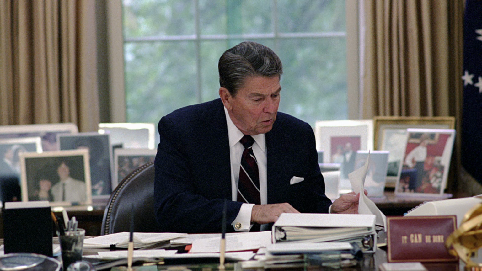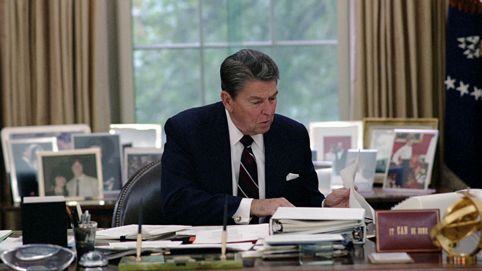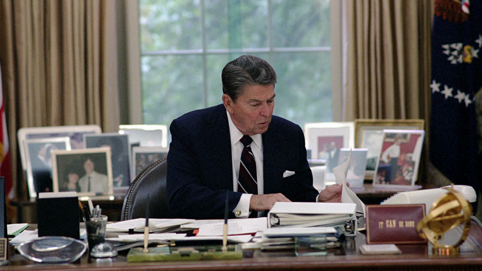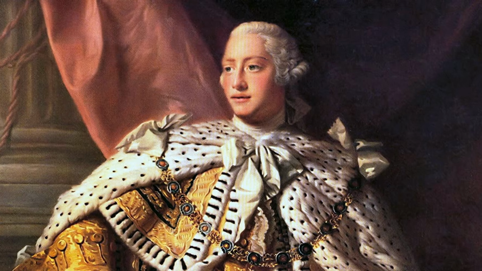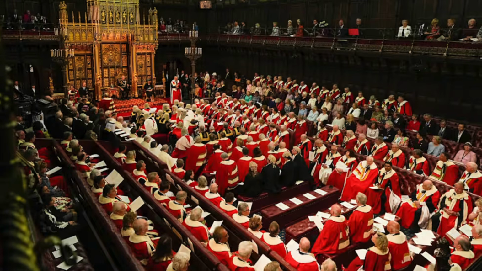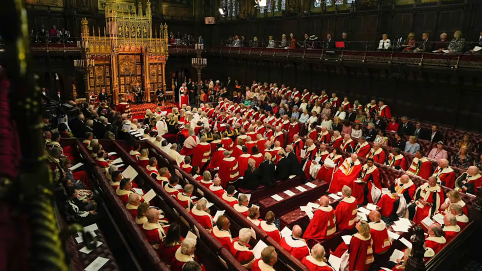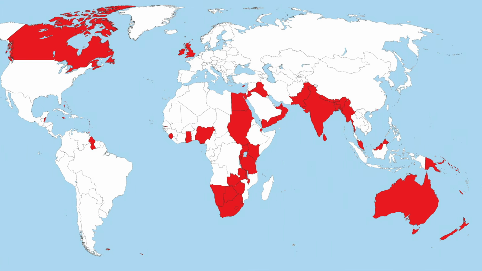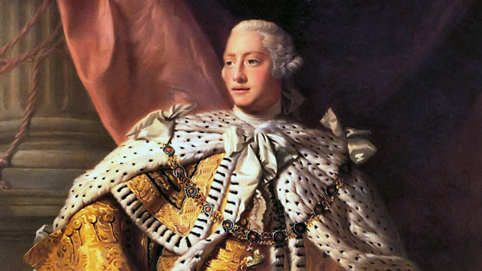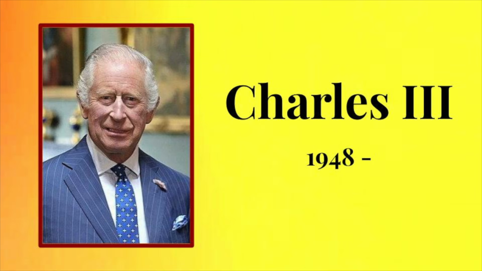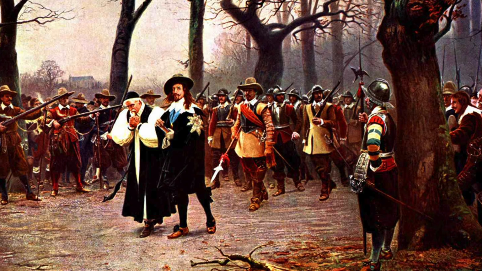Obviously, the monarchs were not remotely similar to the office of the President of the United States in plenty of ways, and the United States made a strong effort to differentiate their chief executive position from the perceived tyranny of the British Crown. The position was a constitutional monarchy, meaning that the king or the queen did not have absolute power over Britain and her dominions, but the monarchs of the 17th and 18th centuries certainly held more influence than King Charles III does today, especially before the English Civil War led to political reform in the early 1650s.